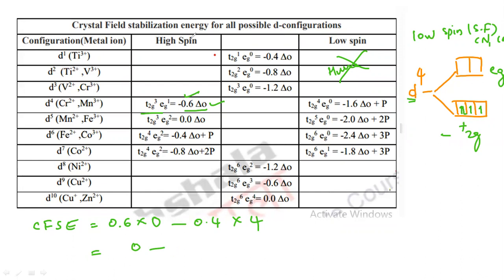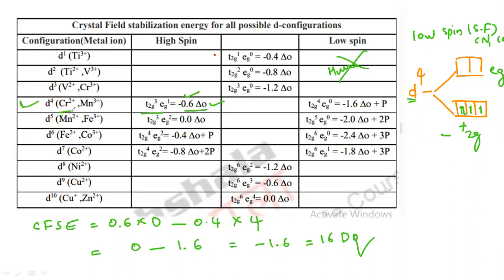So you will get minus 1.6, or you can write minus 16 Dq. That is the CFSE calculation for the low spin in case of D4.